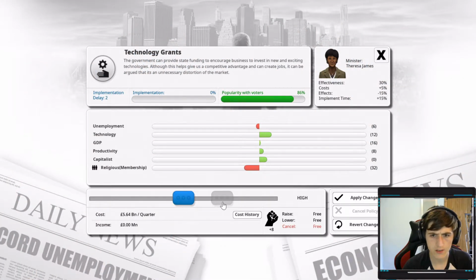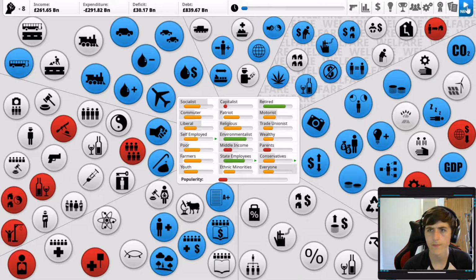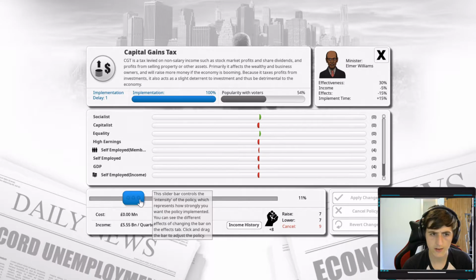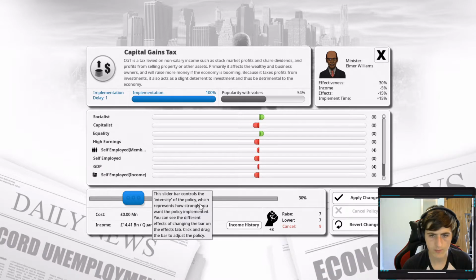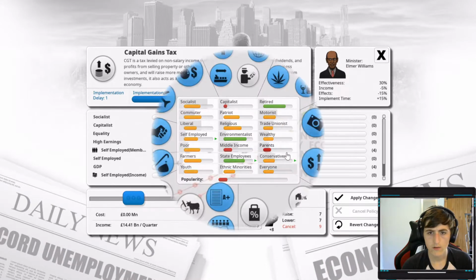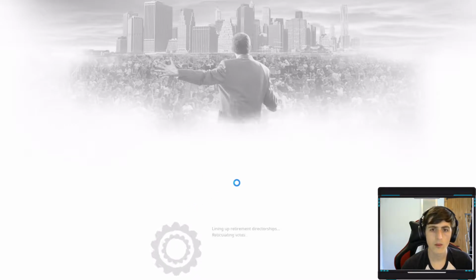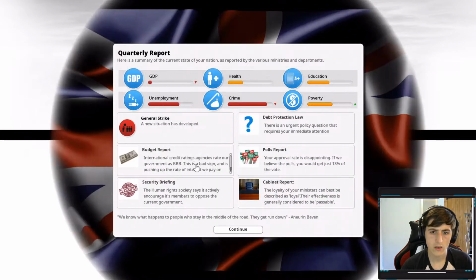Huge boost, that is. And apparently it will reduce the religious membership, and will impress the capitalists. So you know what, we'll put that change in. We can increase capital gains tax. It's not going to make the capitalists happy, but it needs to be done. We need to raise a bit of money.